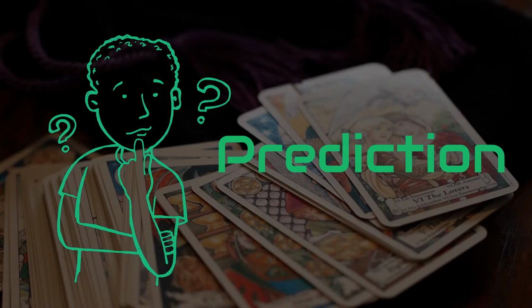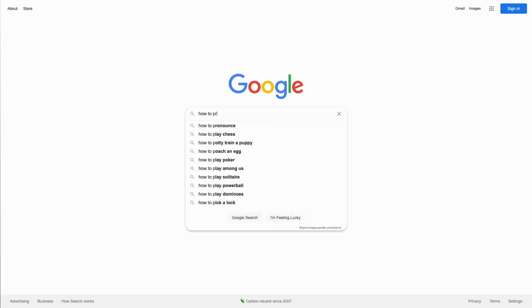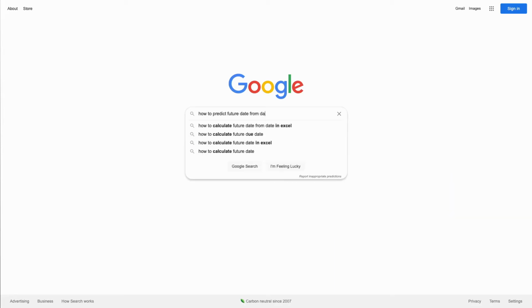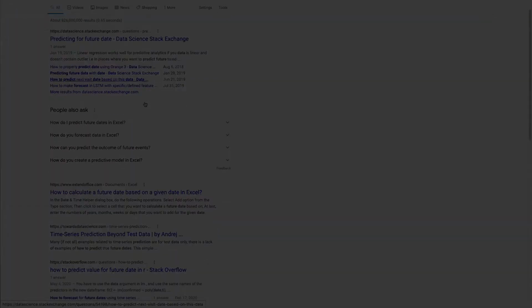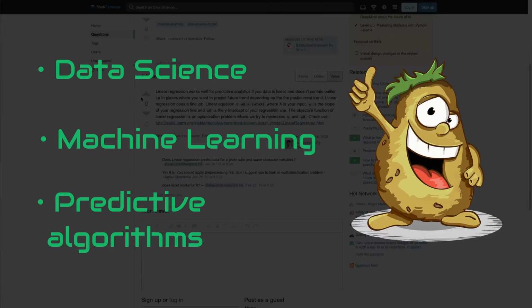At first glance, it may seem an easy thing to do, but it is actually not. After quite a bit of research, I have figured out that one does not simply predict. And there are a few reasons for that. The first one is that when it comes to data science, machine learning or predictive algorithms, I'm a complete potato.